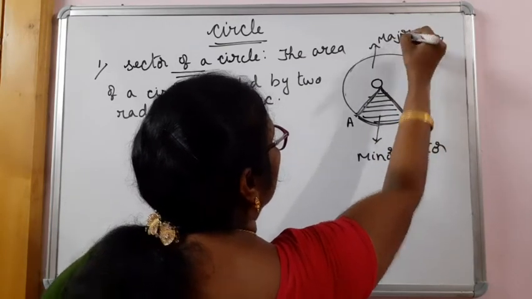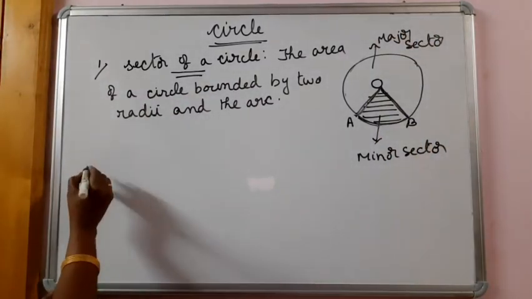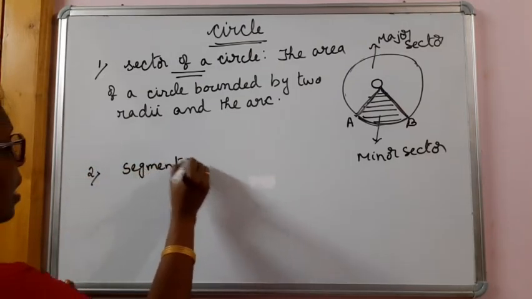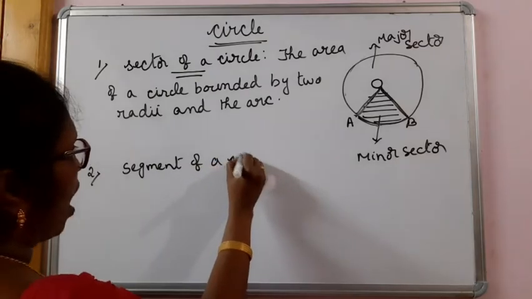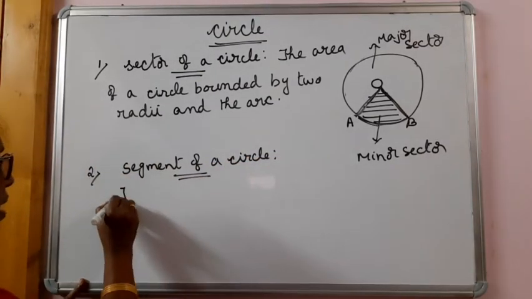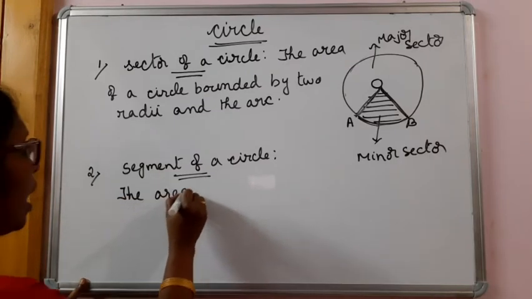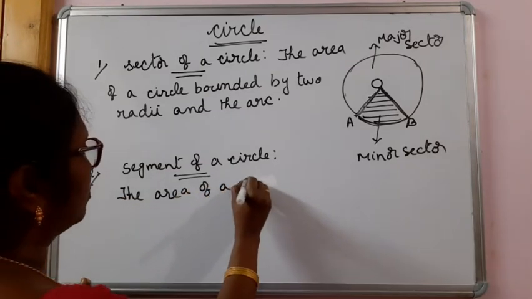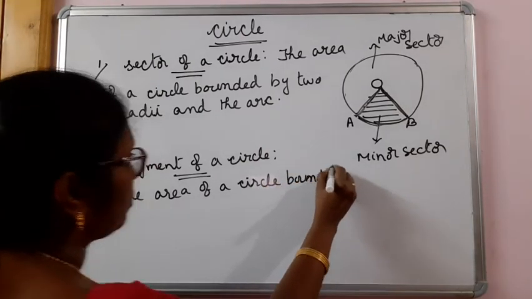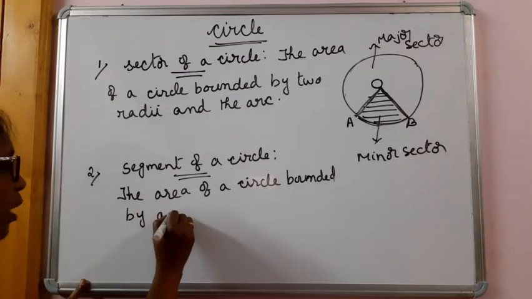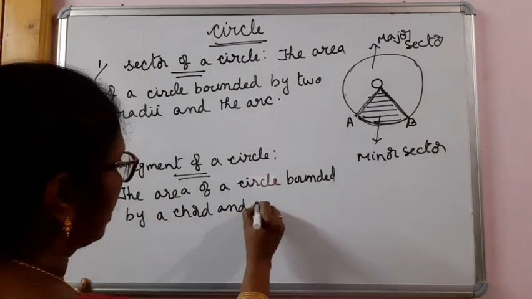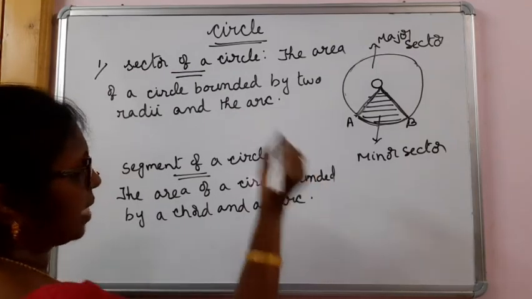Okay, major sector. Then what is segment of a circle? Let me explain now. You have to understand these two things, don't confuse. Segment of a circle is the area of a circle bounded by a chord and an arc. A chord and an arc is called the segment.